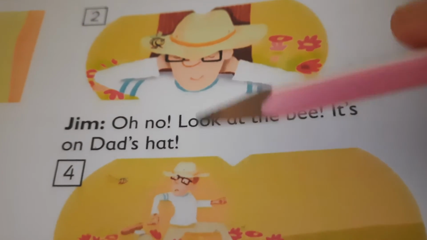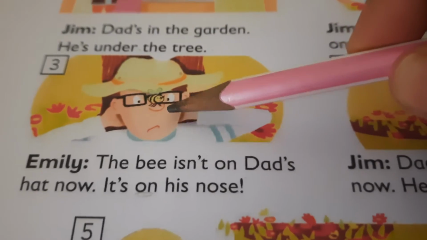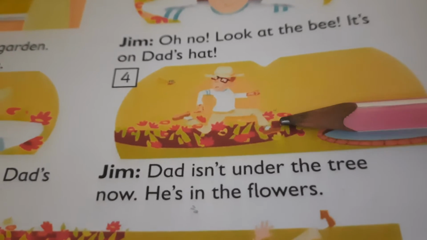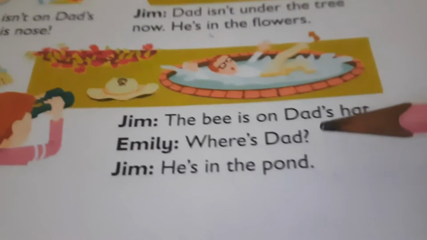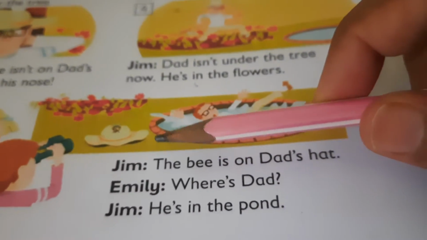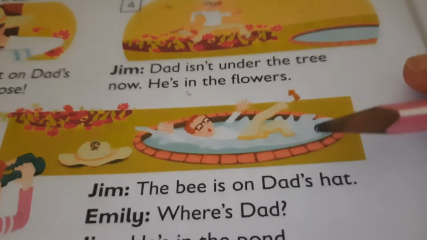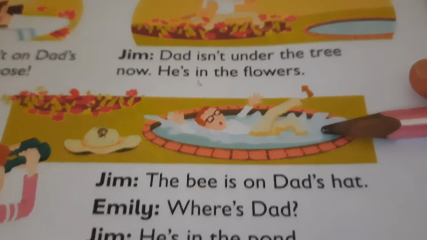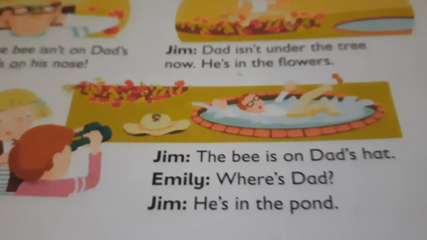A bee came and sat on Dad's hat, and then it's on his nose. So Dad ran away. Then he's in the flowers, and at last he removed his hat and he threw it on the ground, and he went in the pond to save himself from the bee.